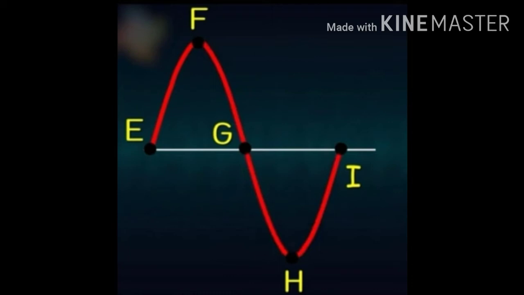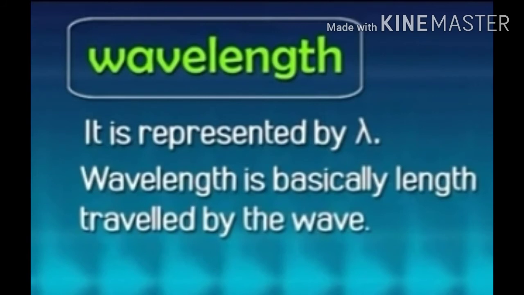Now first characteristic is wavelength. Now what is wavelength? It's basically the length traveled by the wave. That means यो चाहिँ के रहेछ? It's basically a length traveled by the wave. A wave भनेको हामीलाई याद छ? It's a combination of one crest plus one trough is the wave. अनि त्यसकै distance लाई चाहिँ we call the wavelength.